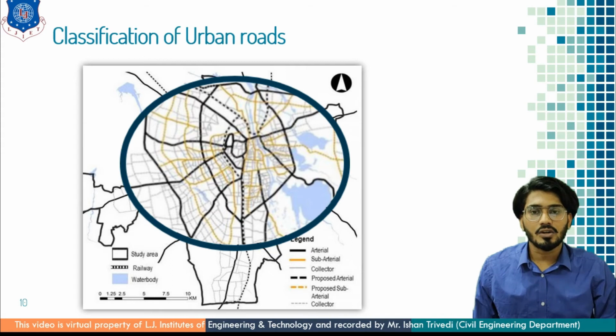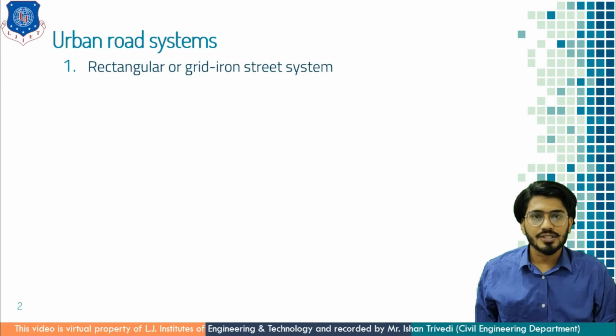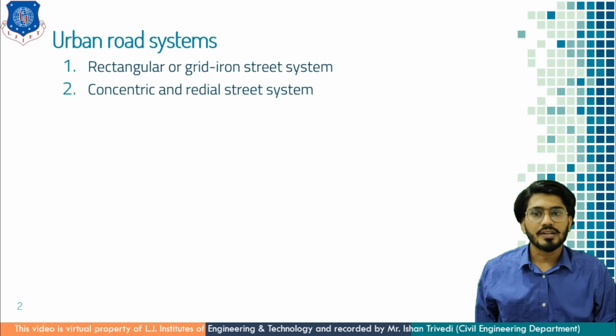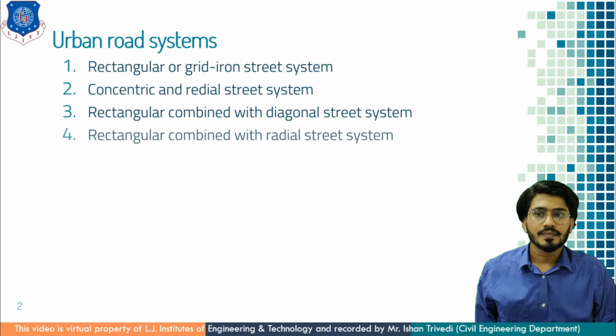These subarterial roads are connected with the major roads, or you can say arterial roads of the town. At the same time you will find the grayish shade line which represents the collector streets, and thus the entire traffic is distributed from the channel. This is the classification of urban roads. The urban road system includes rectangular or grid iron road system or street system, concentric and radial street system, rectangular combined with diagonal street system, rectangular combined with radial street system, and the last is organic street system.